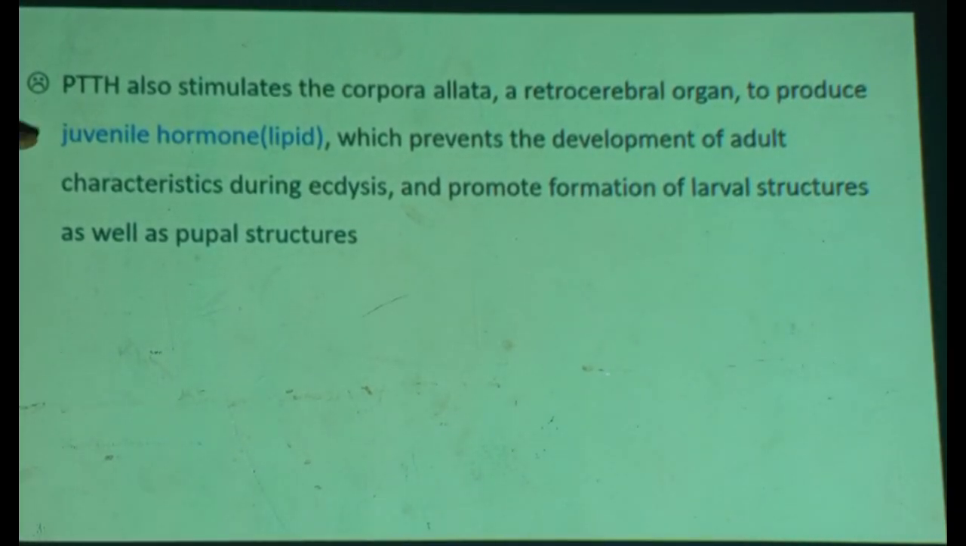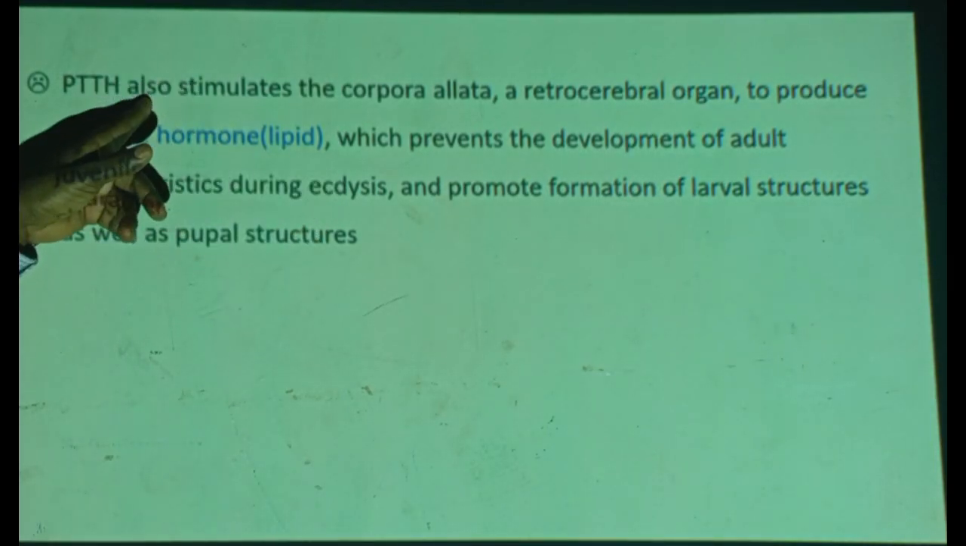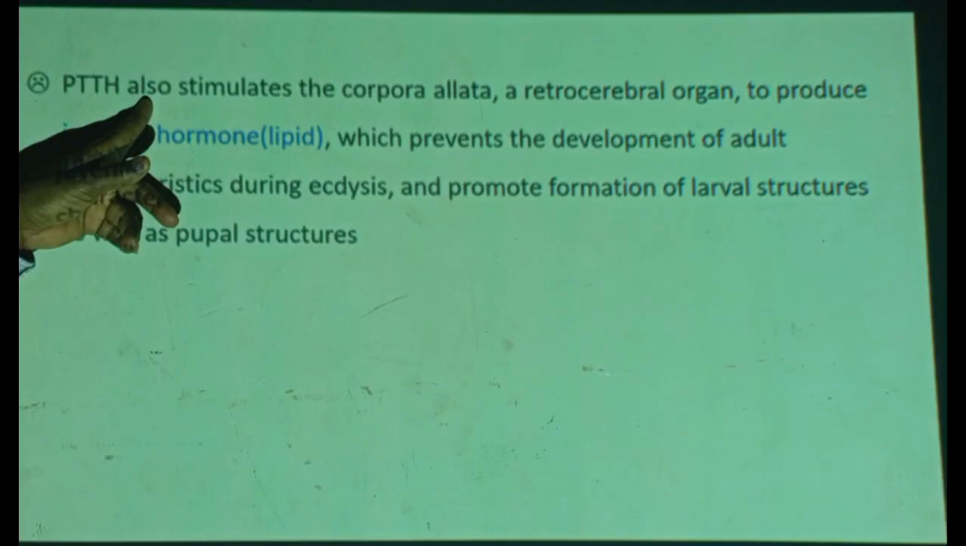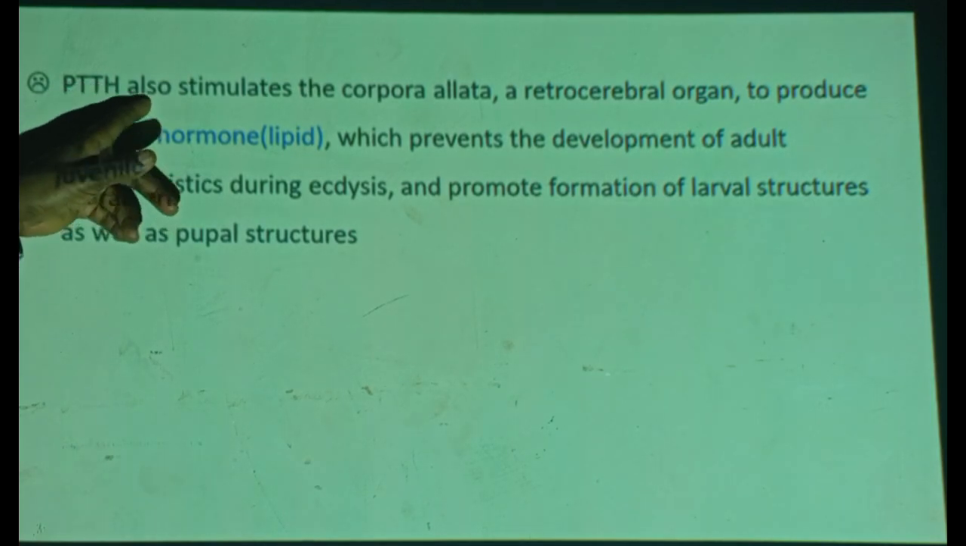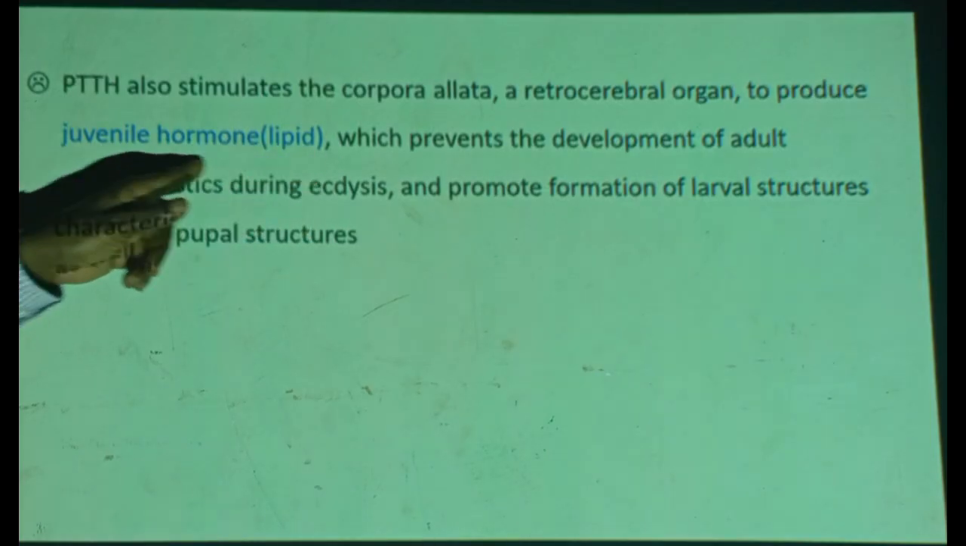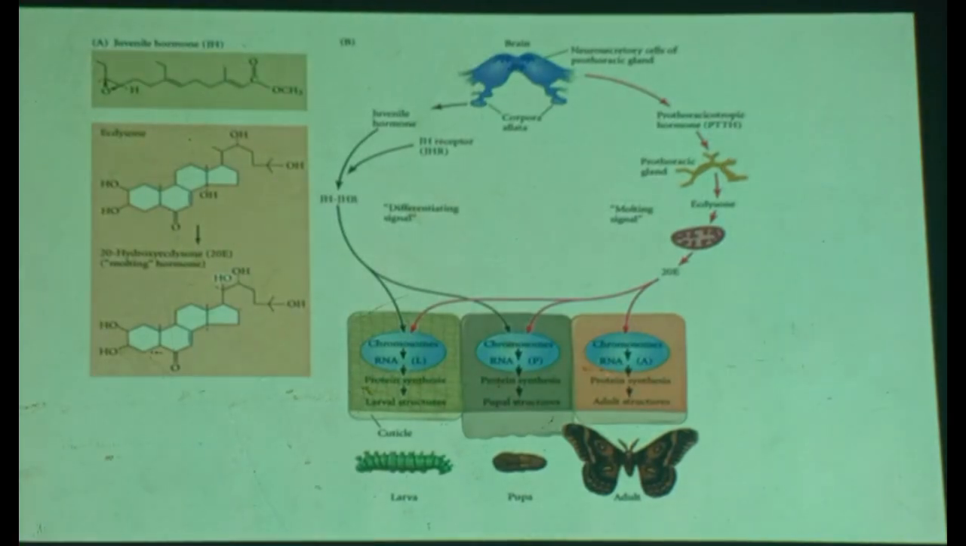So juvenile hormone prevents the development of adult characteristics during this stage. The hormone prevents the formation of adult structure. Therefore, it must be produced during molting, not during transformation of pupa into adult, because it inhibits adult structure formation. Then, this is a diagram that simply elaborates.